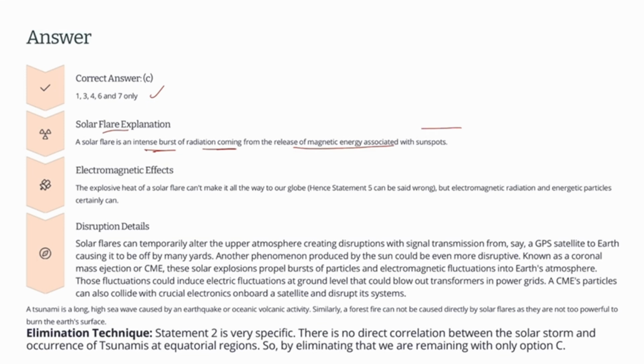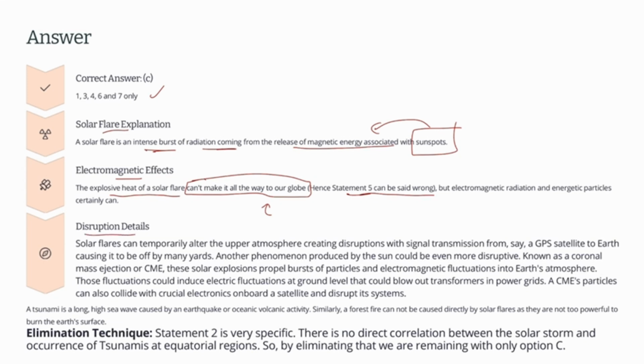So sunspots are there within the sun, and there are these magnetic regions. Magnetic energy is getting released by the sun from these sunspots. These solar flares have electromagnetic effects. Okay, the explosive heat of the solar flare can't make its way to our globe. These solar flares cannot reach the Earth's surface. That is why statement 5 can be said to be wrong.